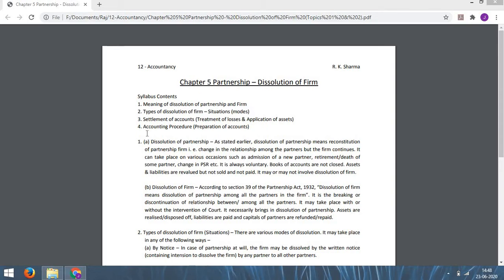The first 3 topics are concerned with theory, that is they are theoretical topics, and the 4th one is practical. Here we have to prepare accounts on dissolution of a firm. Now I am going to discuss these topics one by one.